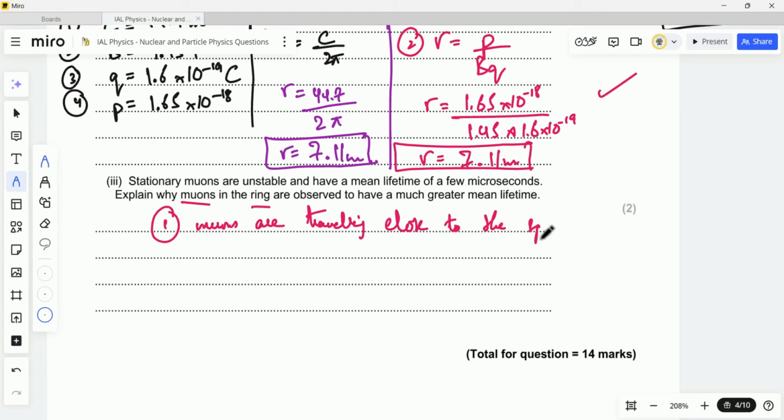So to answer this question, the very first point that you need to write down is that the muons are traveling close to the speed of light.